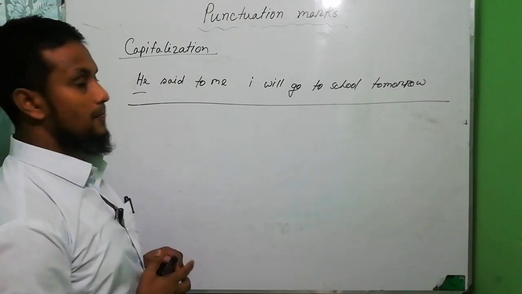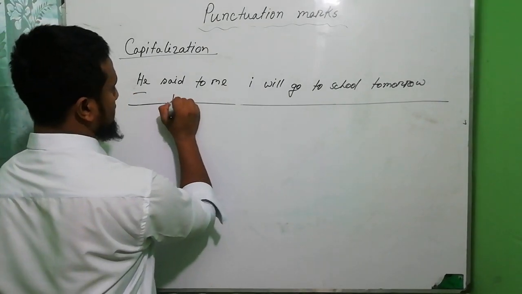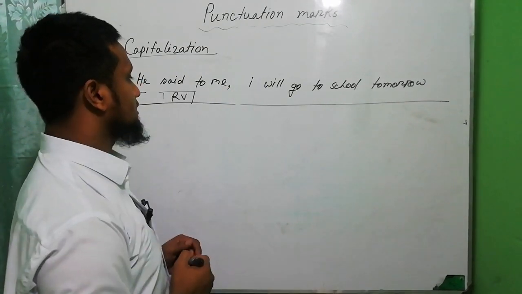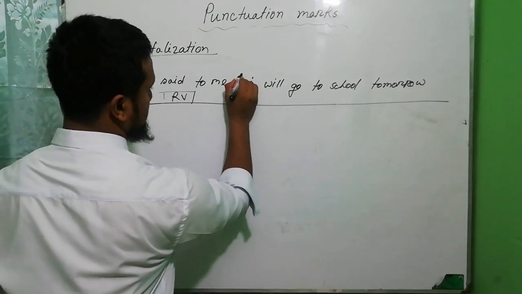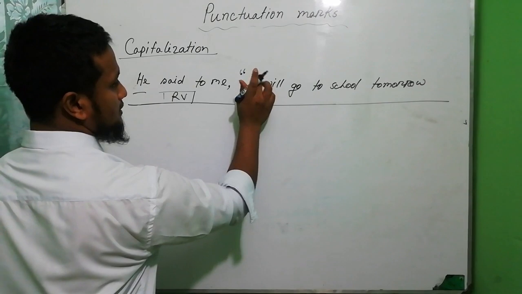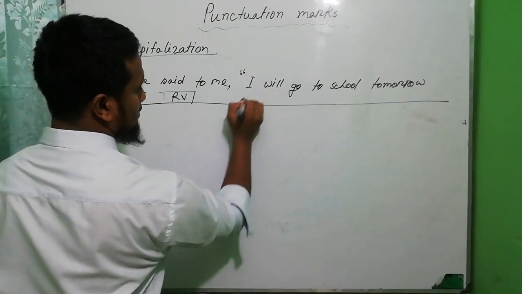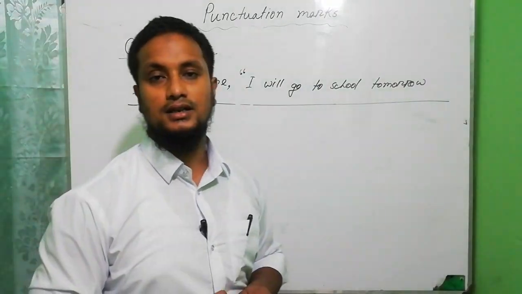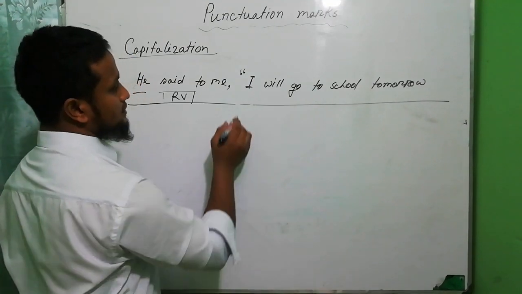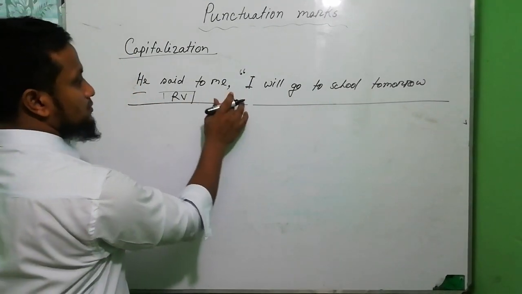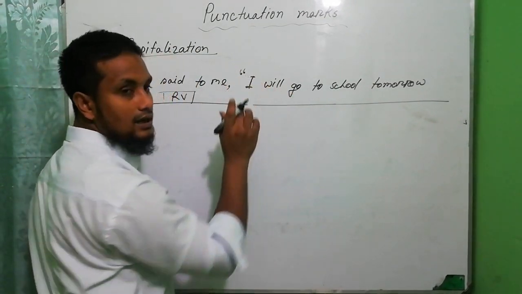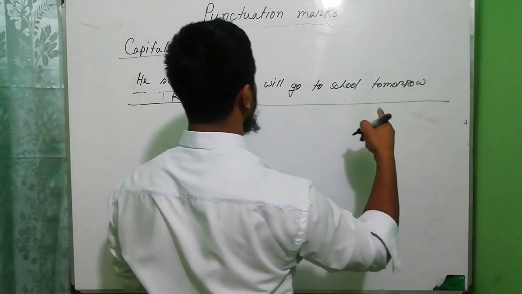He said to me, and then this is the reporting verb, and then we have to use comma as punctuation and start reported speech. Here inverted comma start. The first letter of inverted comma should be used capital letter. So okay, we use here I capital letter because this is the first letter. He said to me, comma, inverted comma, and we have to conclude the inverted comma. It has another part, in the end of the sentence.